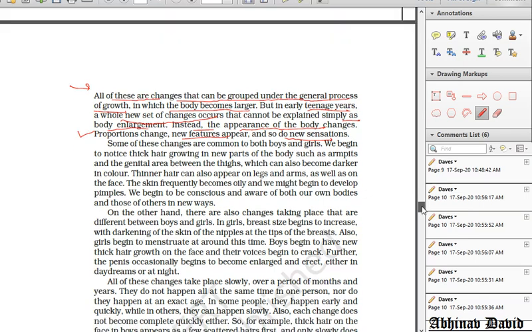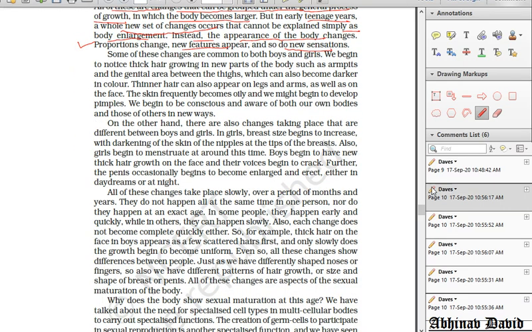So new things are happening. We cannot call these things simply growth. These are not growth. Something else is happening. Our body is becoming sexually mature, which means the bodies of adolescents or teenagers are capable of sexual reproduction.